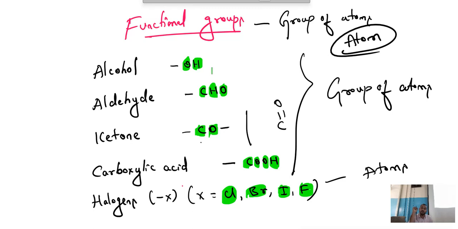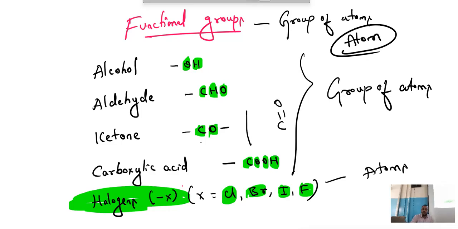Atom is chlorine, bromine, fluorine, iodine. Atoms are OH, CHO, CO, COOH. Atom means halogens. Halogens are called atom, it's single. More than one, those are atoms.